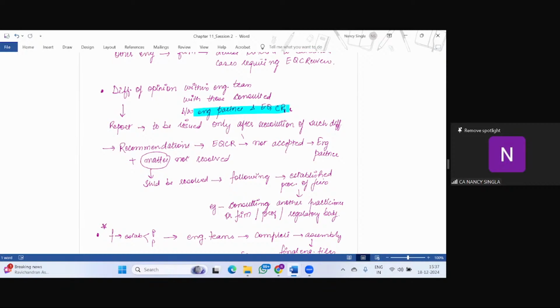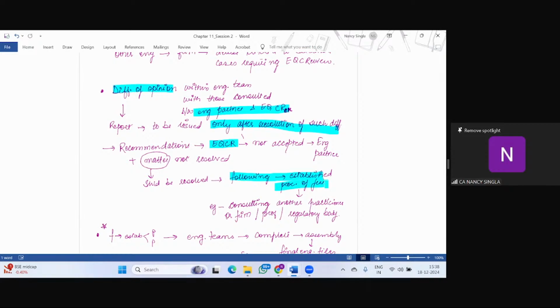The report, the audit report, or if it is related to review or assurance services or related services, should be issued only after the resolution of such difference, which is logical. And if any recommendations of the engagement quality control reviewer are not accepted by the engagement partner, that is, the matter is not resolved, the matter should be resolved following the established procedure of the firm.